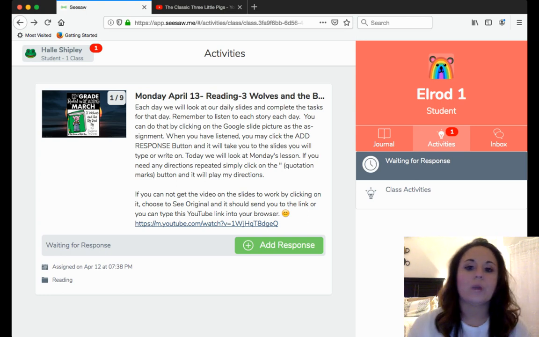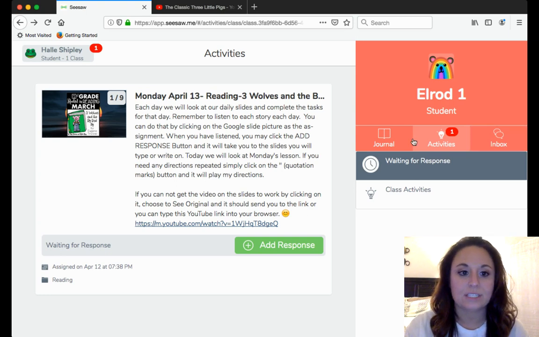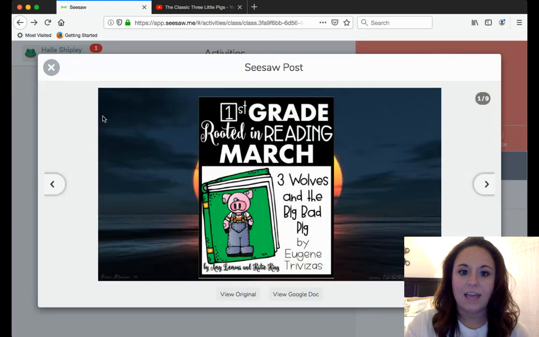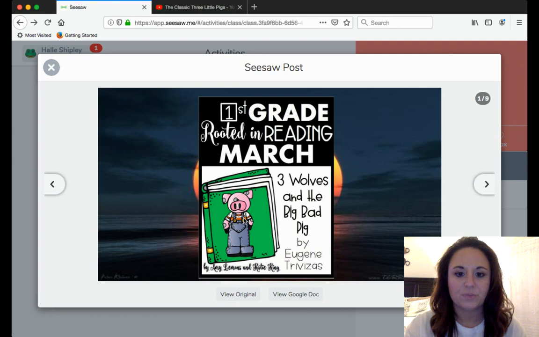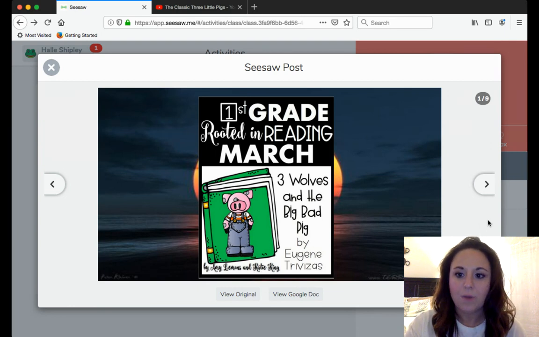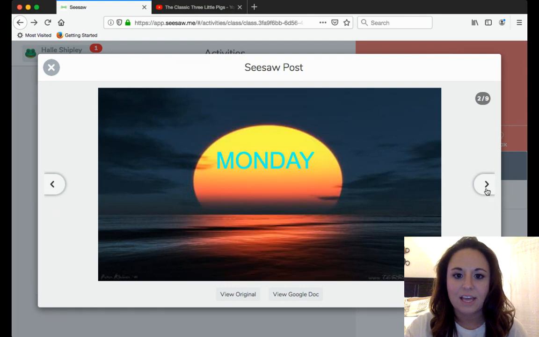So when I am here at my assignments, I'm just going to click right here after reading the directions to my Seesaw post. So this is where I'm talking about what you're going to go through the assignments before you click add response. So as I can see right here, it says Rooted in Reading March. I know it's not March, but we're going to keep going anyways. And then today is Monday. I can keep going from there because I don't see anything for me to listen to here.